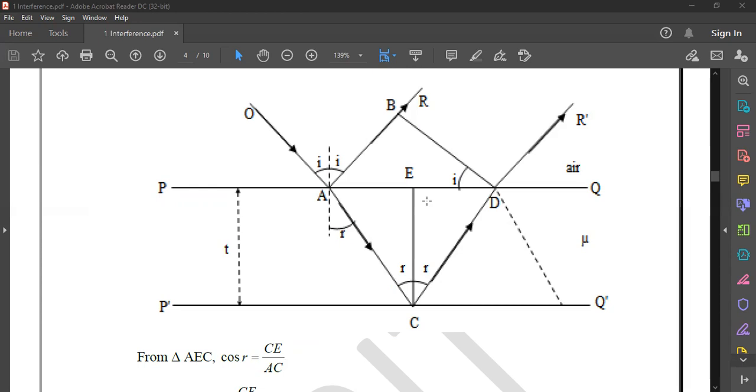Why we need to study these thin films? Thin films may be laboratory made, may also be naturally available sometimes, or sometimes thin films may also be available due to our accidental actions.